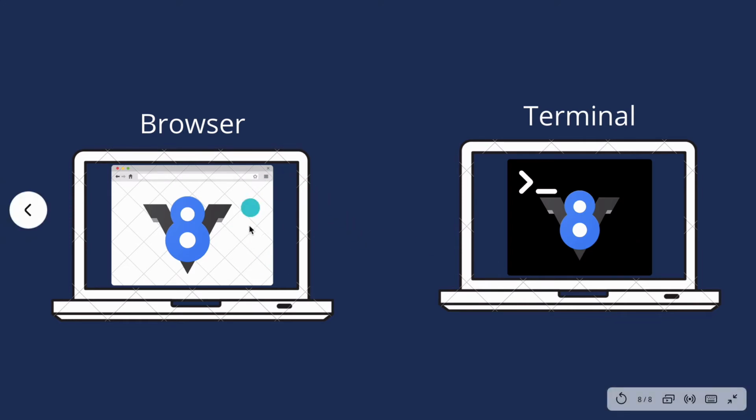So JavaScript runs inside browser with the help of V8. So browser is the environment here. The operating system or the terminal is the environment on which you can execute JavaScript. But the only way you can execute JavaScript is with the help of an engine like V8. So V8 is running in your Chrome and V8 is also running in Node.js environment.